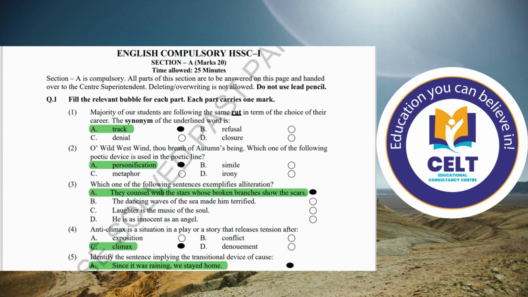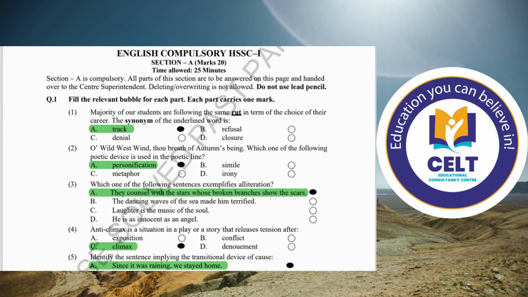Number 2, O wild west wind, thou breath of autumn's being. Which one of the following poetic device is used in the poetic line? This is basically the personification, because the wind cannot take breath. It is the feature of the human being. That's why we can say that this is the best example of the personification.